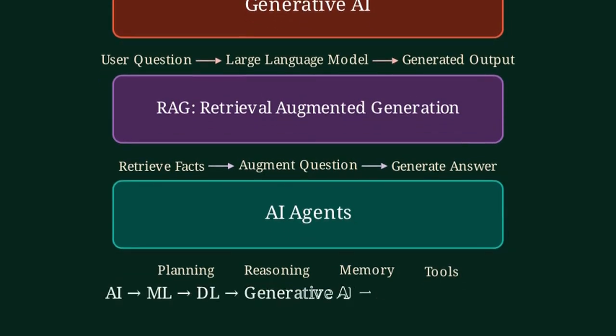To summarize, artificial intelligence is the umbrella. Machine learning learns patterns, deep learning uses neural networks, generative AI creates new content, RAG adds factual retrieval, and AI agents bring planning and action together.